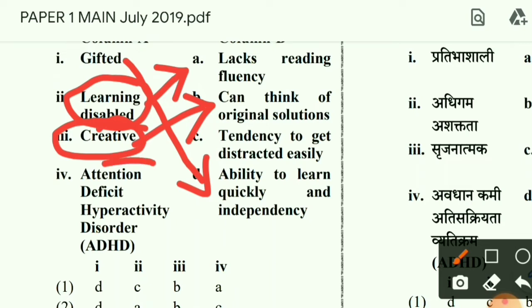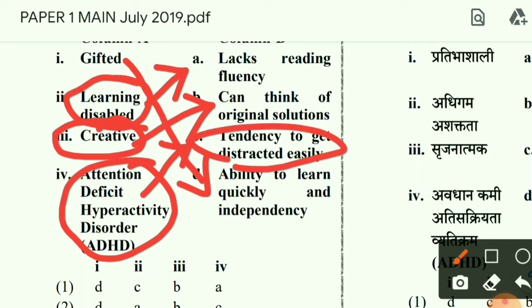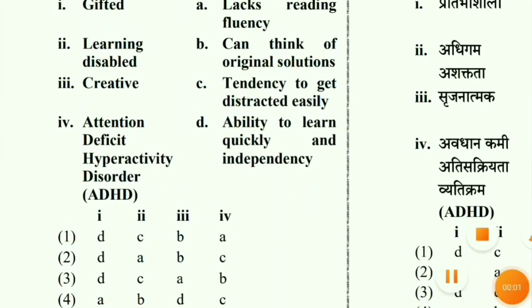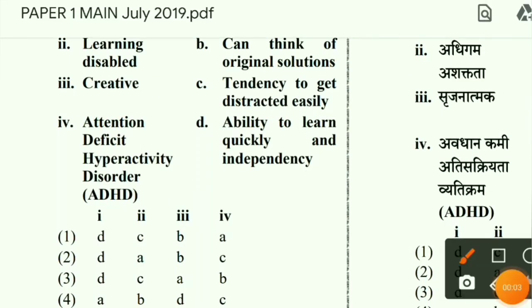And attention deficit hyperactivity disorder is the type of disorder which causes very much inattention and hyperactivity. So we can relate it to point C, tendency to get distracted easily. So our arrangement should be 1D, 2A, 3B and 4C, option 2.